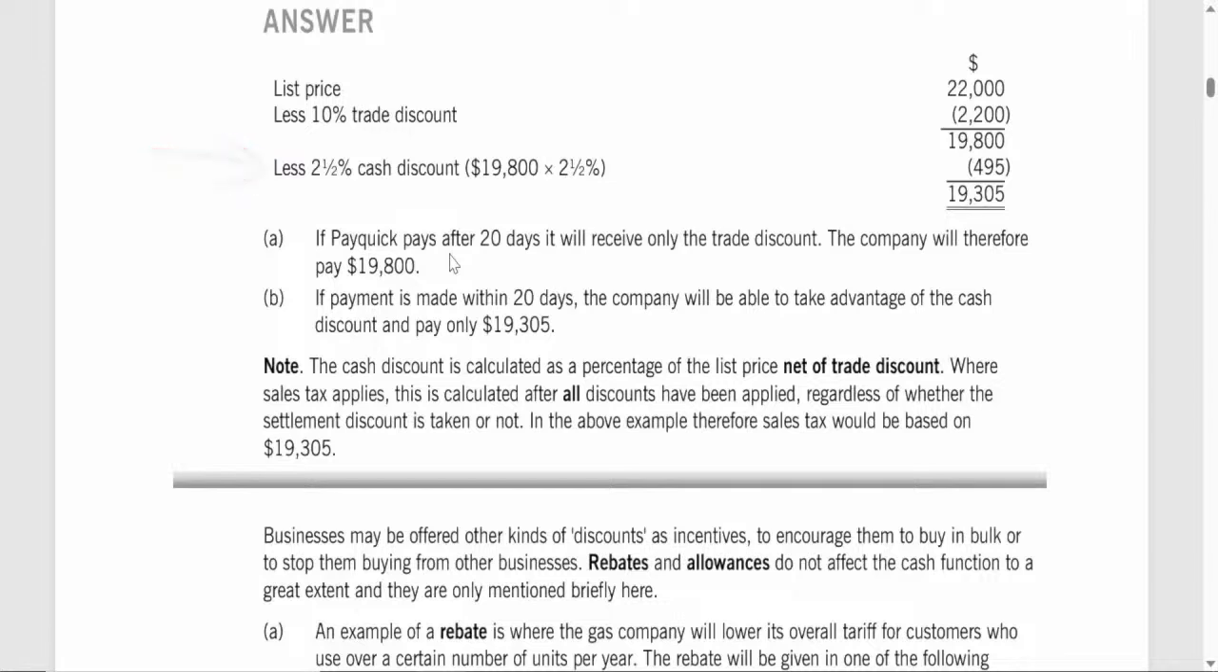Cash flow implications. By paying within the discount period, PayQuick not only benefits from a lower price, but also helps the supplier's cash flow, which is often the reason sellers offer cash discounts. By breaking down each step and understanding the sequence of discount applications, we can see how each type of discount impacts the final amount that PayQuick needs to pay.